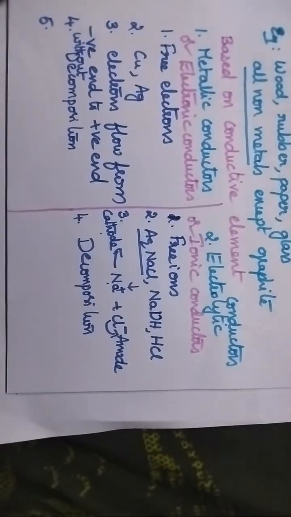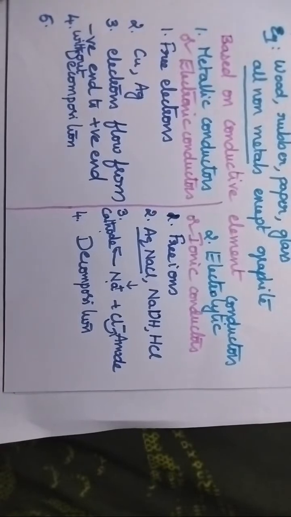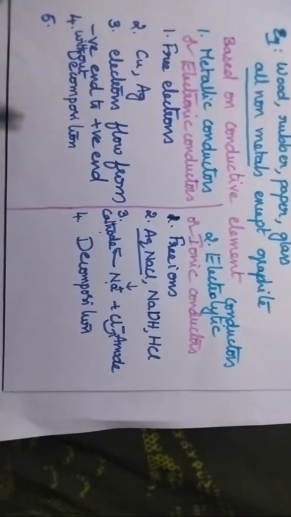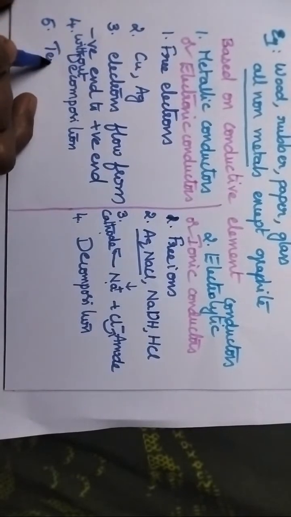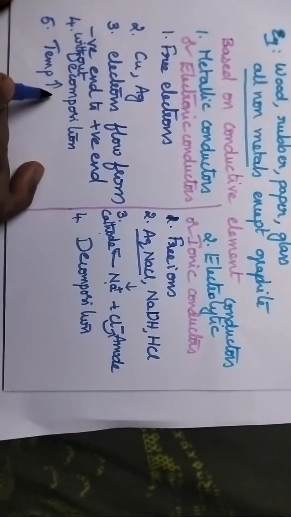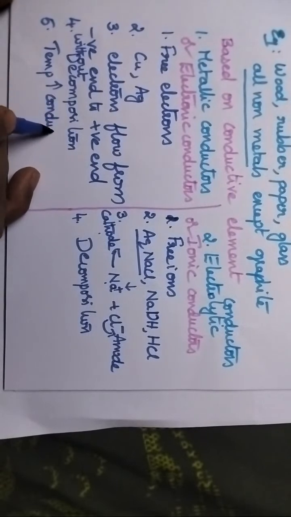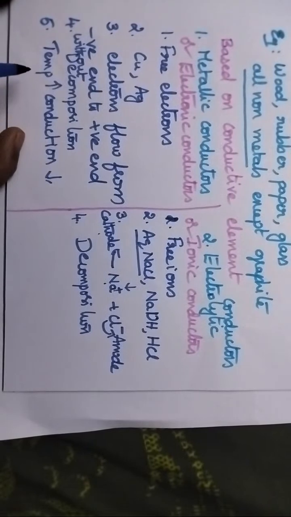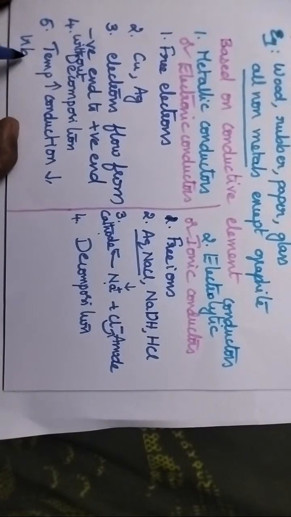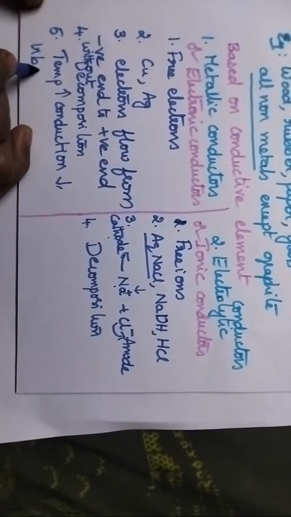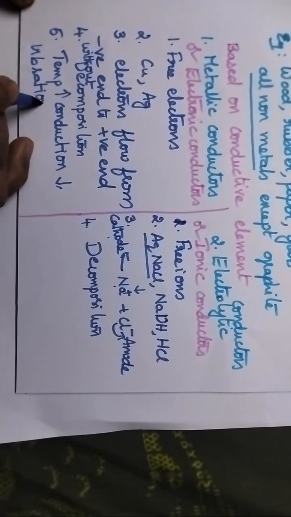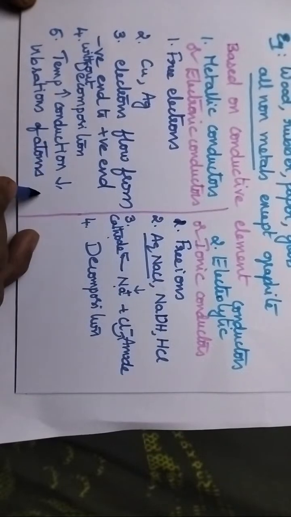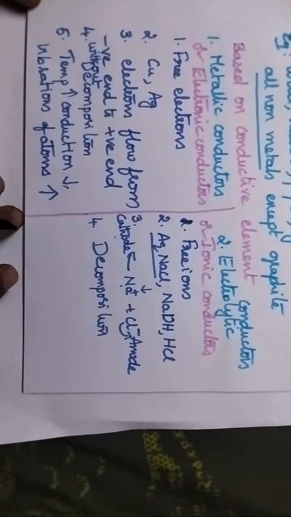And the most important feature of these metallic and electrolytic conductors is the effect of temperature.